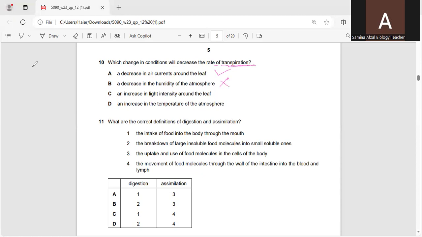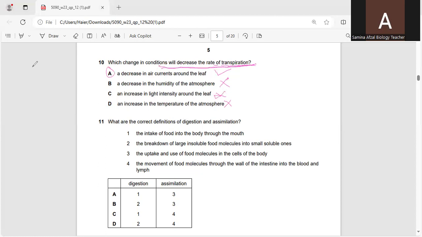Next is an increase in light intensity around the leaf. No, it will also increase the rate of evaporation. An increase in the temperature of the atmosphere will also increase the rate of transpiration. But here we have to tell about the decrease in the rate of transpiration. So only there will be a decrease in the rate of transpiration where there will be no air currents around the leaf. So only option A is correct, because in all other options, as humidity is decreasing,